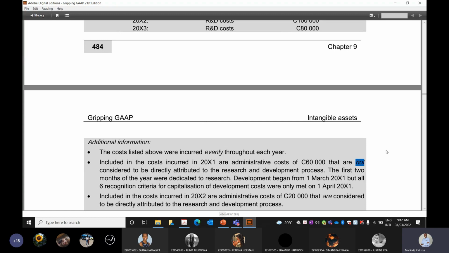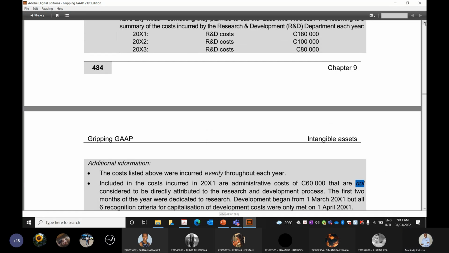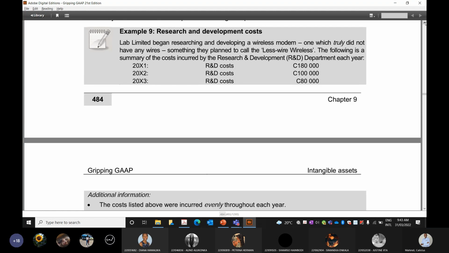The first 2 months of the year were dedicated to research, and development began from 1st of March 20x1, but all 6 recognition criteria for capitalization of development costs were only met on 1st April 20x1. Okay, I just want to stop there, and we will deal with 20x1 first. So in 20x1, this company incurred costs of 180,000.